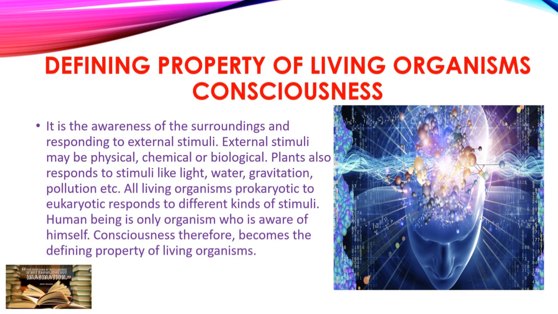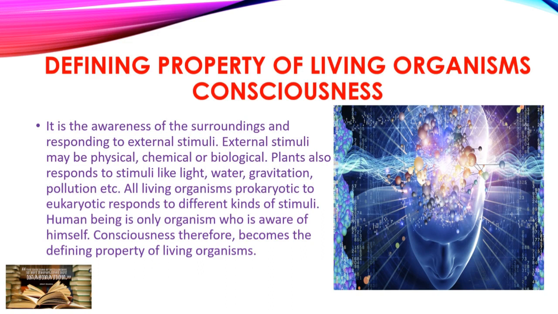Plants also respond to stimuli like light, water, gravitation, and pollution. For example, we can do an experiment: if we take a plant and put it in a dark place, with only a small beam of light falling on the plant, then after a period of time we can see that the plant tends to move towards the light, because light is very important for a plant for its photosynthesis.